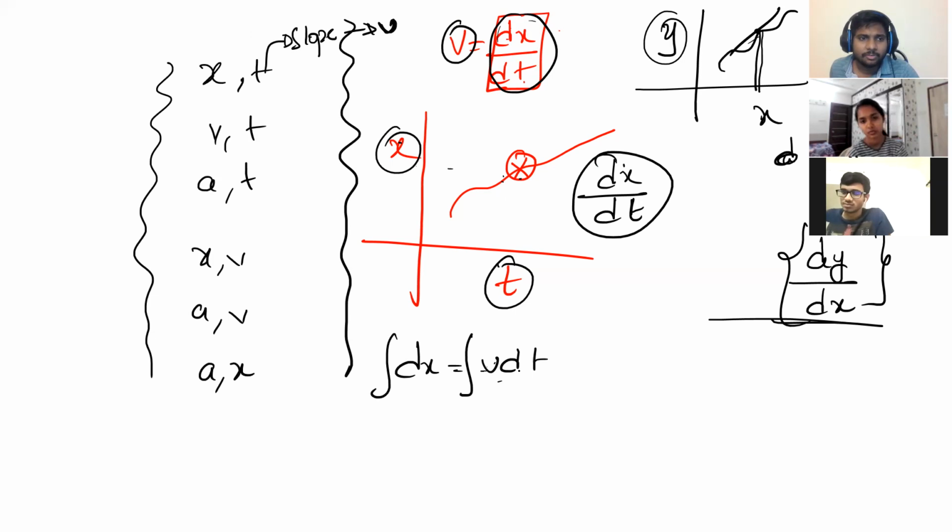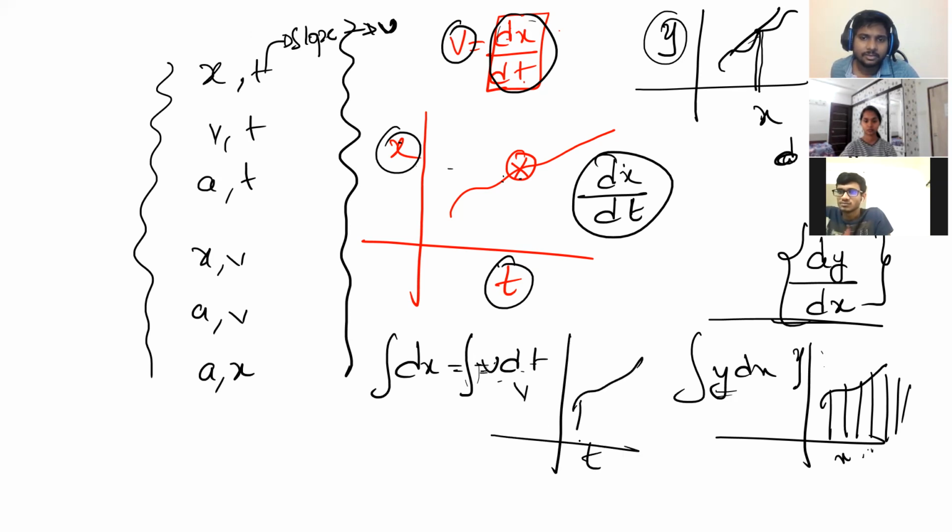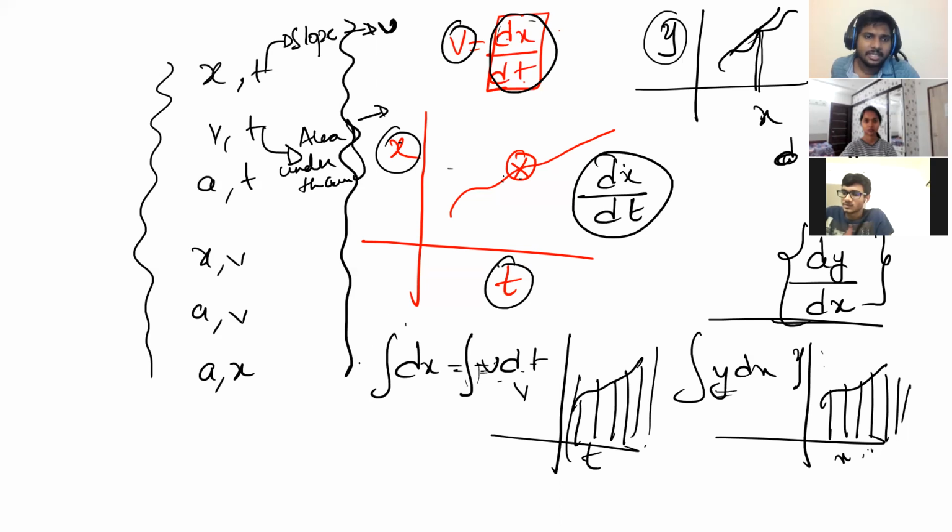We know the integral of y dx is the area under the yx graph. As a mathematics student, I don't need to explain anything. Like that, the integral of v dt is the area under the vt graph, from t initial to t final. So the vt graph area under the curve will give you displacement. The integral of dx is x final minus x initial, which is displacement, the change in position. Are you able to understand now?